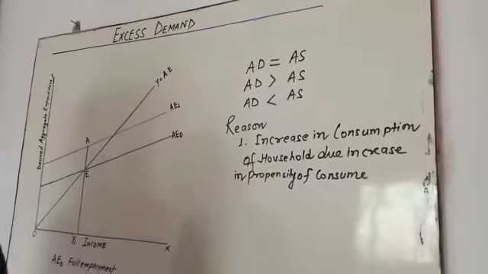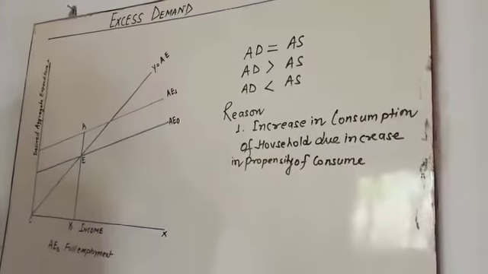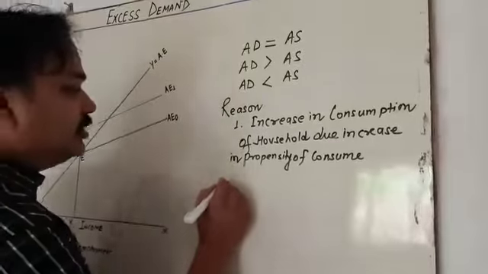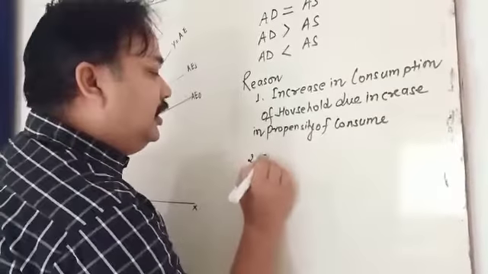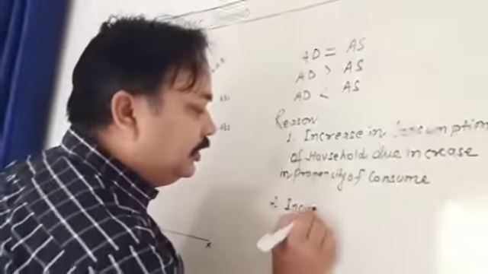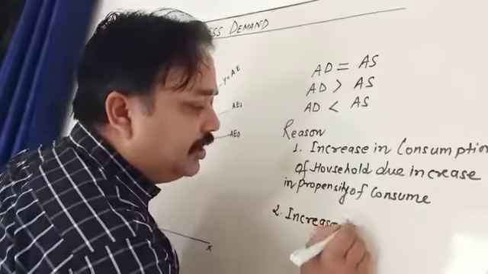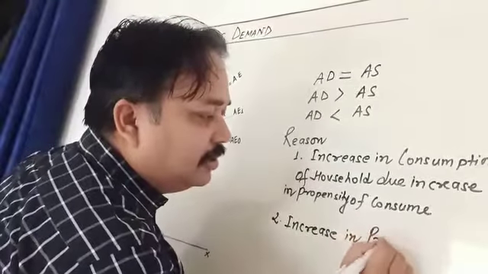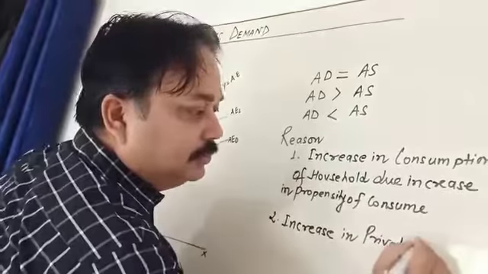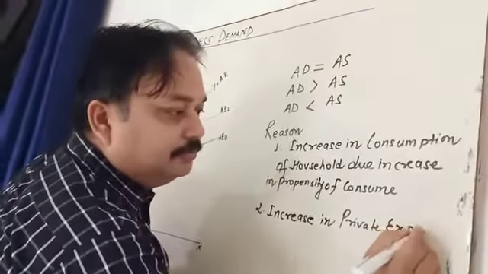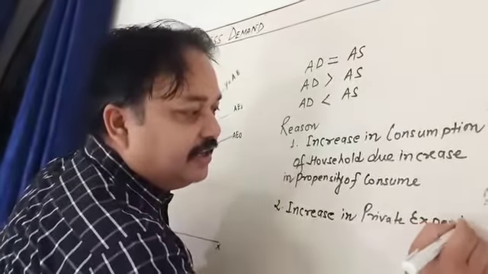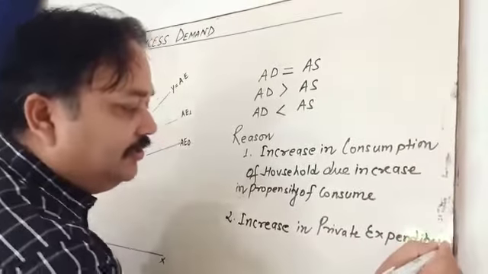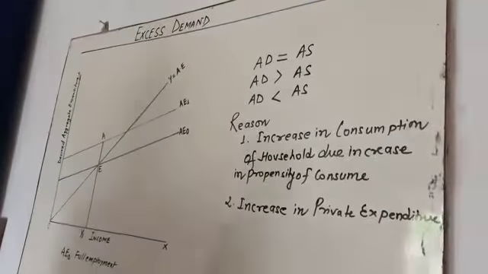My dear student, the second reason is increase in private expenditure. Private means firms, factories and industries investing in capital goods.